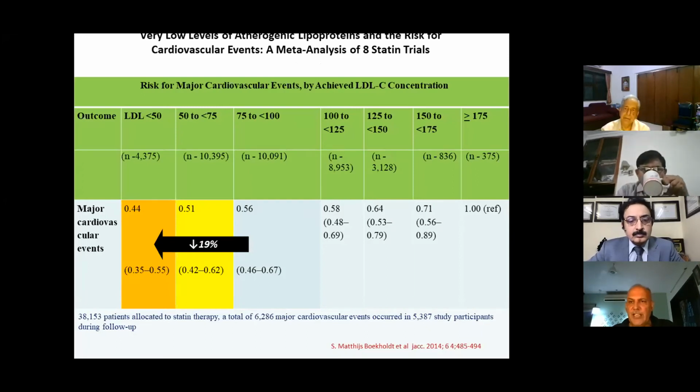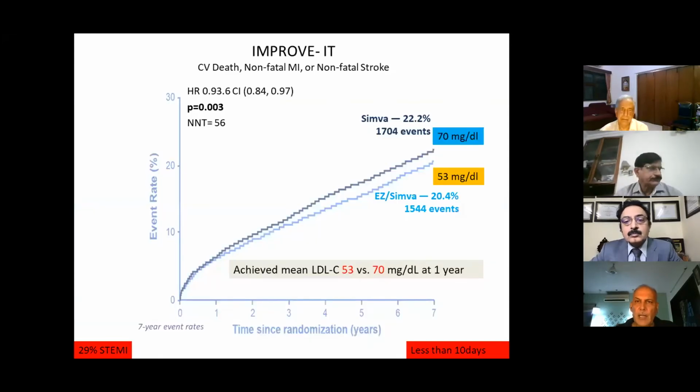What was the justification for bringing down LDL to less than 50 milligram? This is one meta-analysis of statin trials, 38,000 patients, in which we can see that by reducing LDL from 75 to less than 50, there was a 19% reduction in cardiovascular events. Then came the IMPROVE-IT trial, a long trial of 7 years, in which high-risk ACS patients were included, and 29% of them had STEMI.